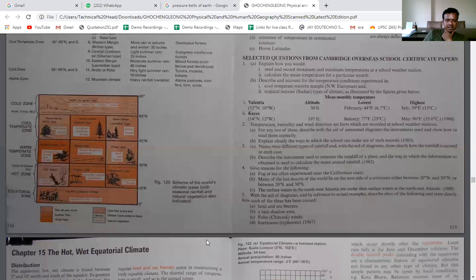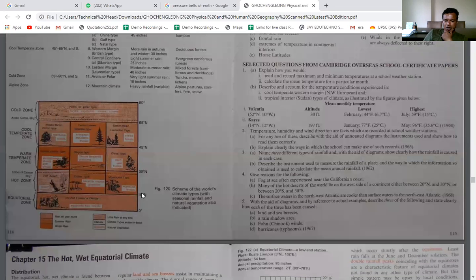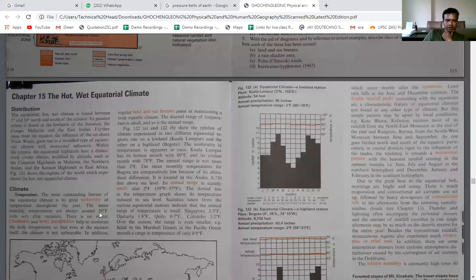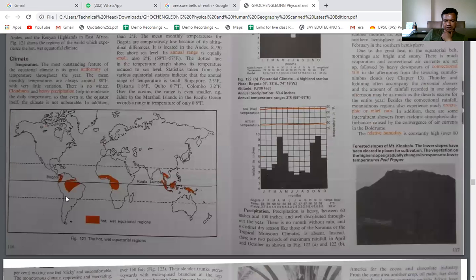Okay. Now here you can see that between 0 to 10 degrees north and 0 to 10 degrees south, we have an equatorial type of climate, right? Now on the first page, you can see the red areas, the areas which have been highlighted. In this area we find the equatorial type of climate. It is found between 0 to 10 degrees north and 0 to 10 degrees south in both the hemispheres, right?